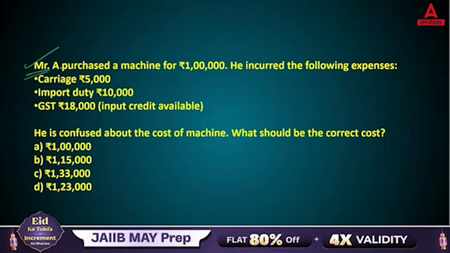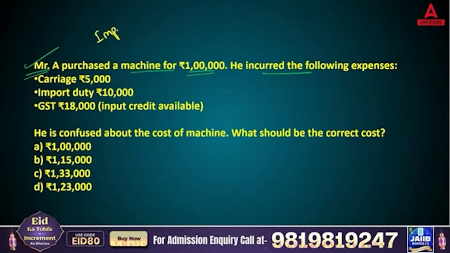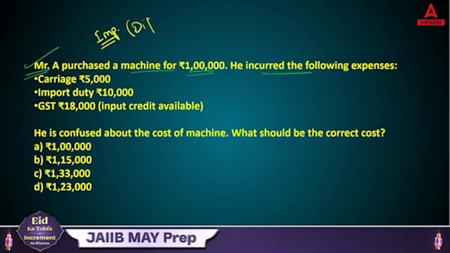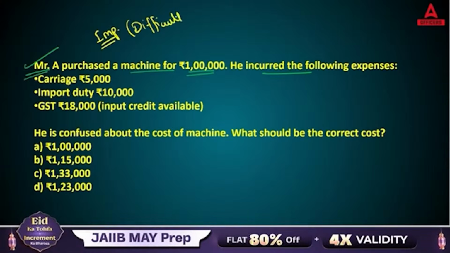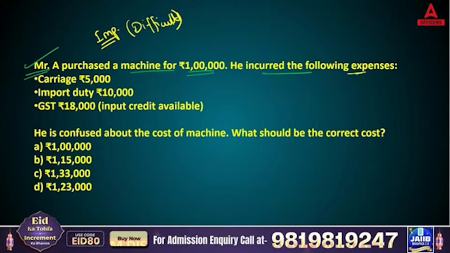Mr. A purchased a machine for 1 lakh. He incurred the following expenses. Okay everyone, this is very important and this is a difficult question. This type of question you will see in your JIB. So, Mr. A purchased a machine for 1 lakh. He incurred the following expenses.